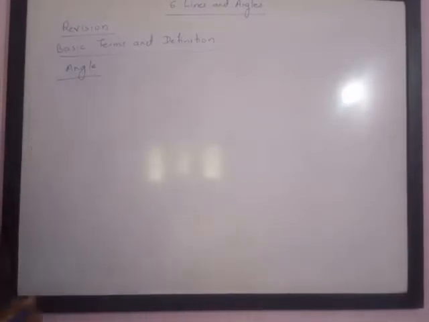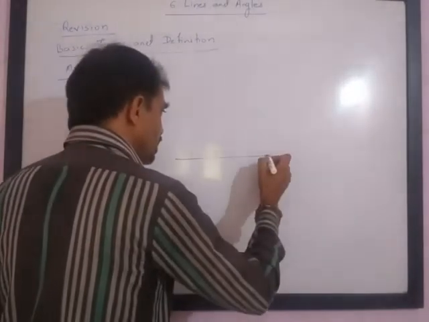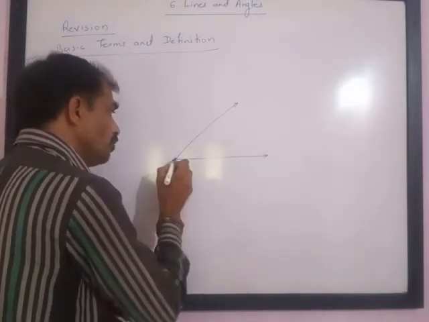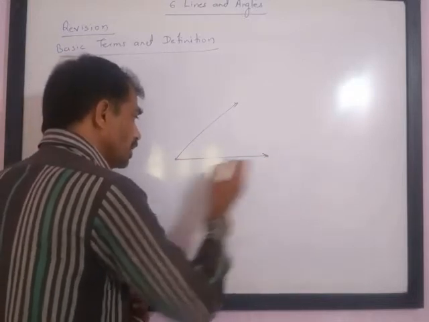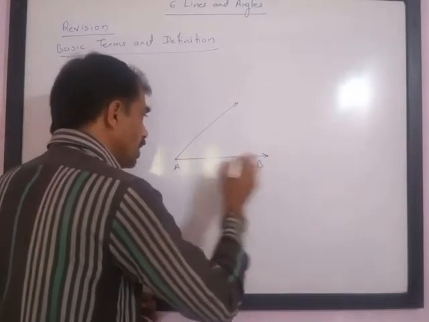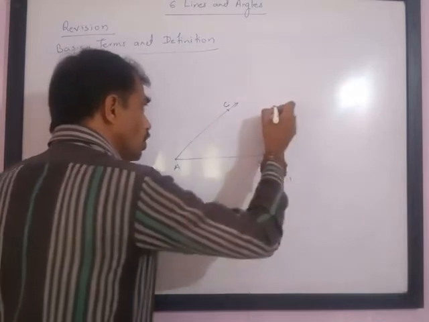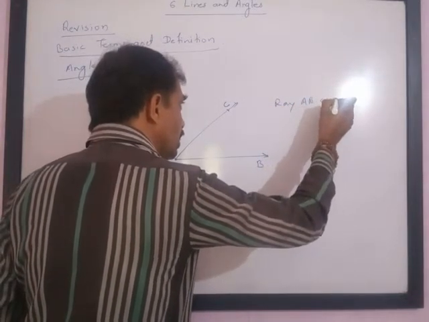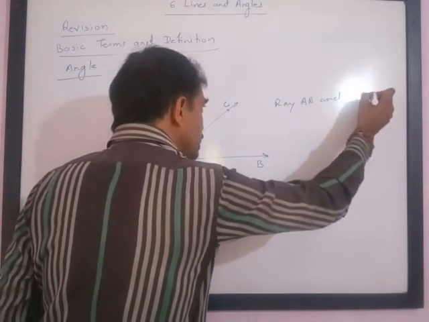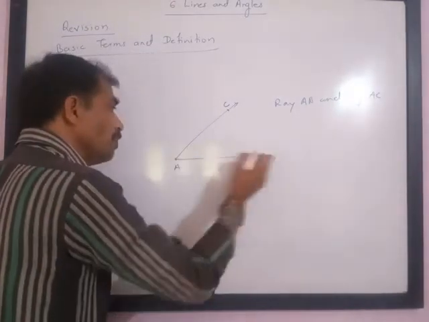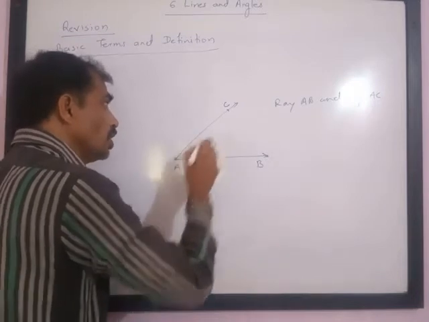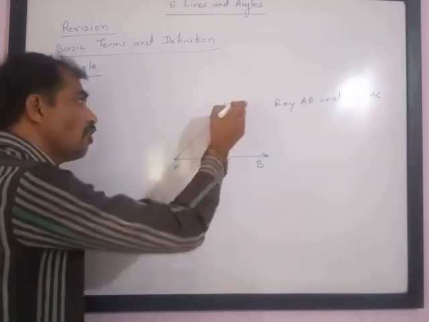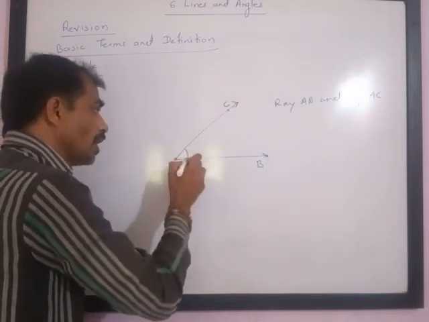Next is angle. Imagine this is one ray and this is another ray. If two rays originate from the same point, this is ray AB and this is ray AC. Ray AB and ray AC originate from the same point A. So if two rays originate from the same point, then they form an angle. This is called an angle.